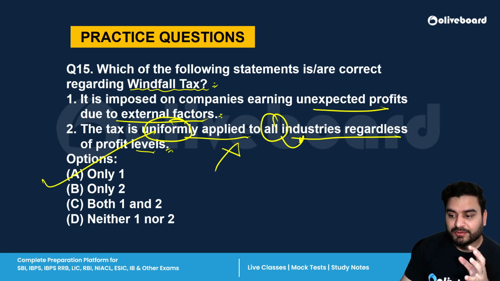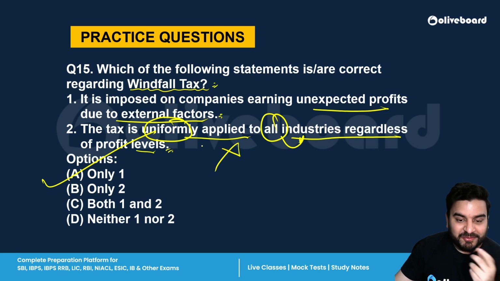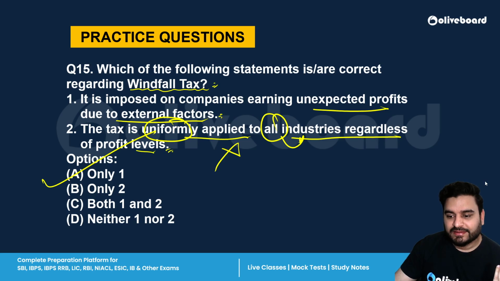So Indian oil producers like ONGC, Reliance, and Vedanta were imposed a levy, right? Because they had increased the oil prices. Why? Because of the Russia-Ukraine war, global crude oil prices increased, so they also increased their prices. So the government said don't make too much profit, have a certain balance, so they imposed the windfall tax.